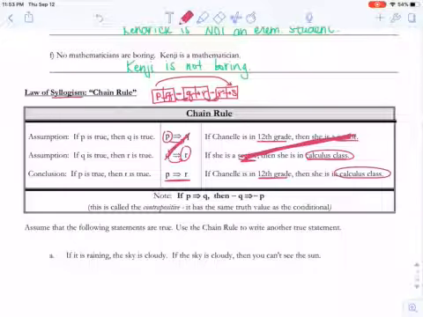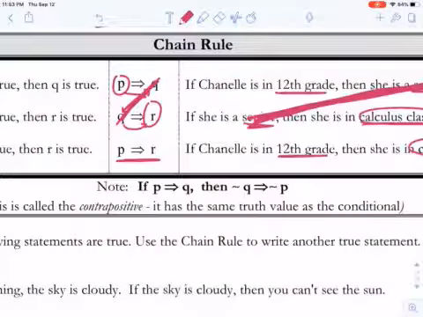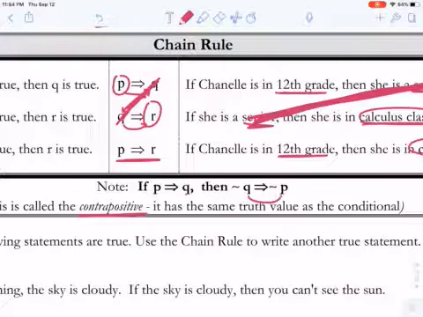But one last thing to note is if you have a conditional statement, P implies Q, then the contrapositive is also true. The contrapositive is taking the P and the Q, flipping their order, so putting the Q first and then the P second, and negating them. Negating them means putting the word not in front of it, kind of doing the opposite.